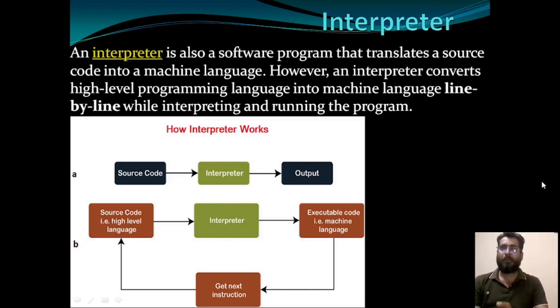So compiler will read your whole program. If there is any error, then first compiler will display the message: these are the errors, you have to remove these errors. आपको उसको मैनुअली प्रोग्राम को चेक करना है, एरर्स को रेक्टिफाई करना है, रिमूव करना है, and then your whole source code will convert into the machine code. Whereas interpreter will convert your code line by line.